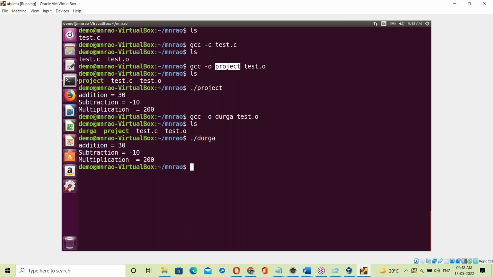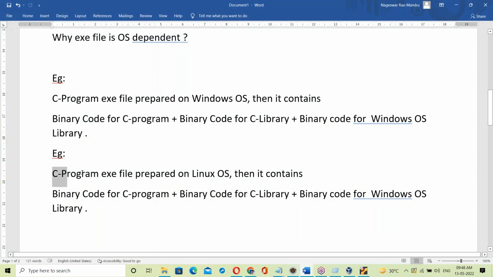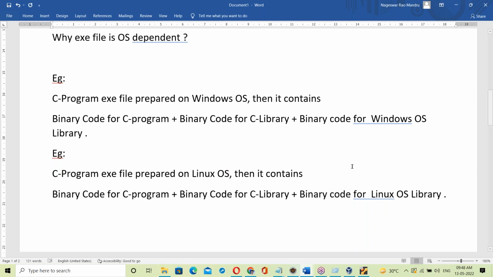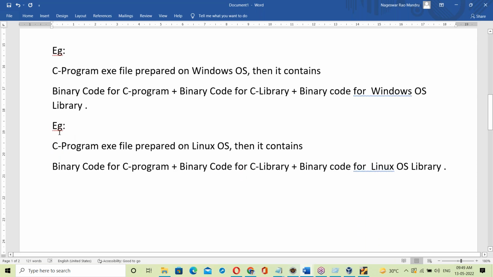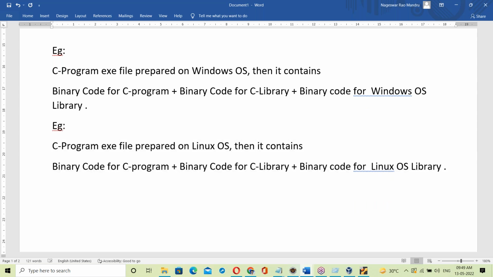So that is the project exe file. If a C program exe file is prepared on Linux OS, then it contains binary code for the C program, binary code for the C library, and binary code for the Linux OS library. By linking all of these things, it generates the exe file. That is the exe file. Okay, one more example.